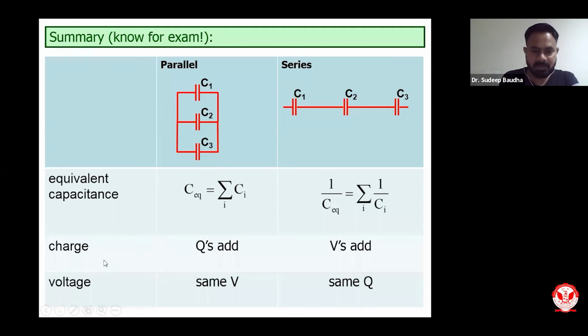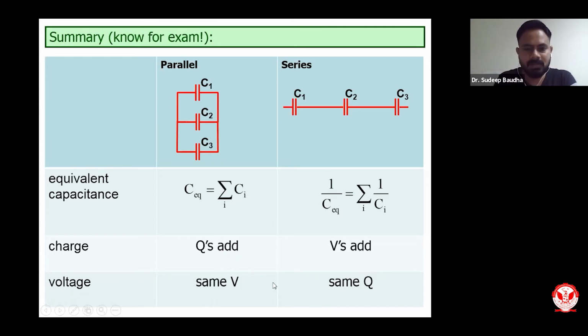If you talk about charges, all charges can be added. If you look at the parallel capacitor circuit, then we have the same voltage across all the capacitors. And if you look at series, we have the same charge across all the capacitors. So that is very important to remember: what happens in capacitors when they are connected in parallel, and what happens in capacitors when they are connected in series. Same voltage should be remembered, and same charge should be remembered.